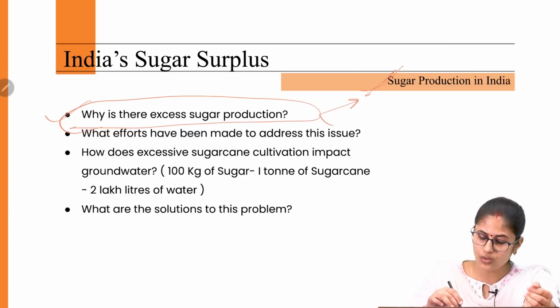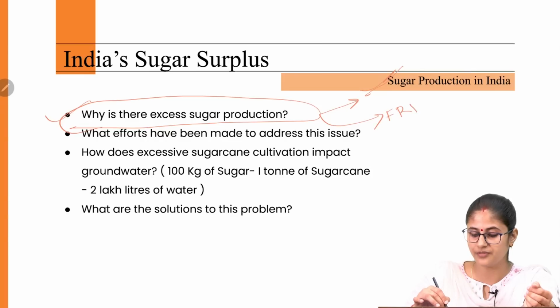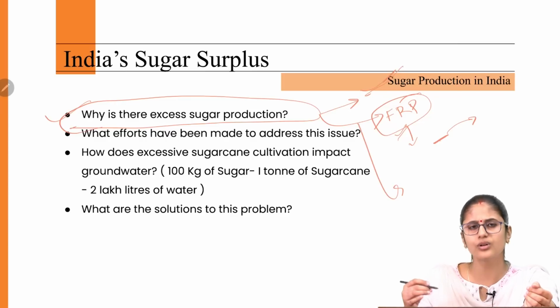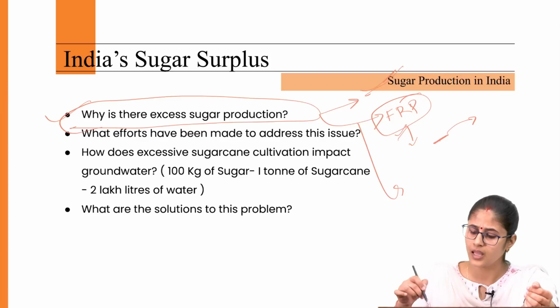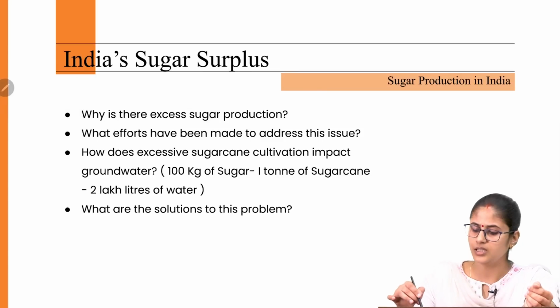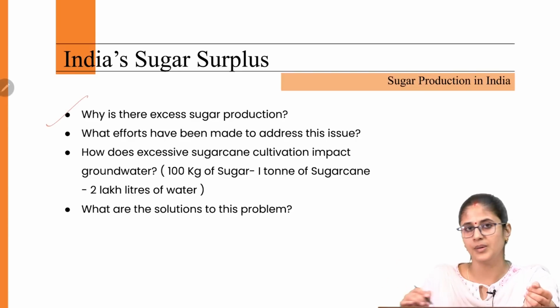Then it is also high because of the government schemes. When it comes to the union government, it provides a fair and remunerative price. What is this? Under this, the sugar mills have to provide a minimum price to the sugarcane farmers. So on account of this, and on account of the various incentives which are given by the state governments, which are guided by populism, what we are witnessing is the farmers are moving more towards the production of this water guzzling sugarcane crop rather than diversifying the cropping pattern. Okay, this is one of the major reasons.